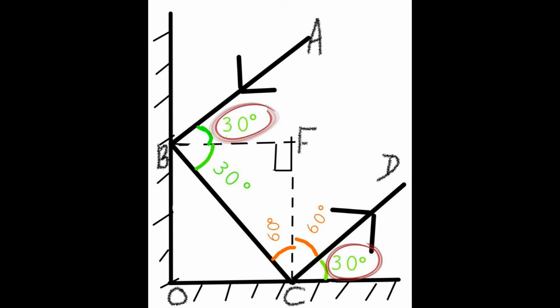Here we see that the ray AB and the ray DC are both equally inclined to the x-axis. When we say x-axis, we mean here the second mirror and the normal of the first mirror. Thus we get the lines AB and DC to be equally inclined to the x-axis. So the two rays, the incident and the reflected rays, will always be parallel when the two plane mirrors are arranged under this condition.